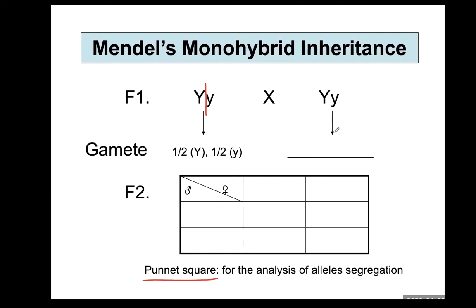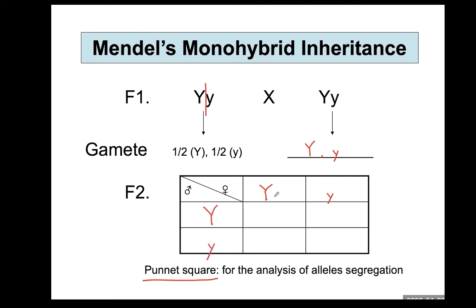It's the same thing: large Y and small y. Each gamete carries either the large Y dominant allele or the recessive allele. Then you write down this gamete here, large Y, small y. These are gametes from the female. These are the gametes from the male. You write down this one, large Y and small y.